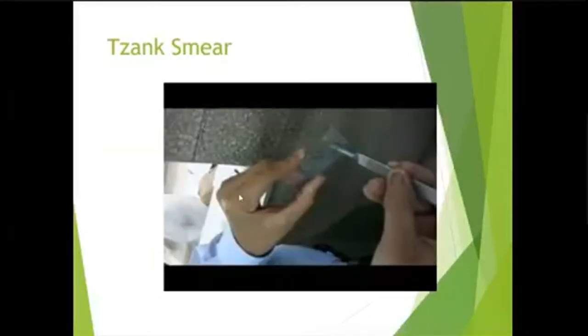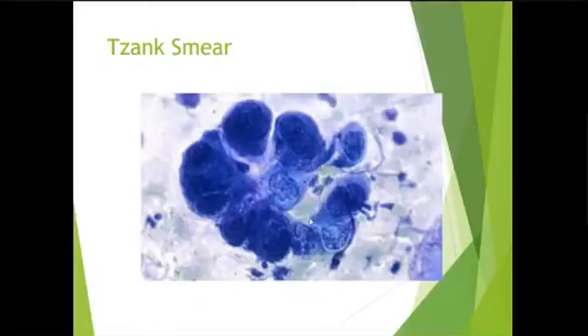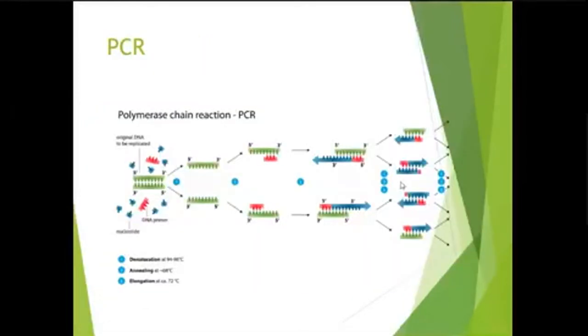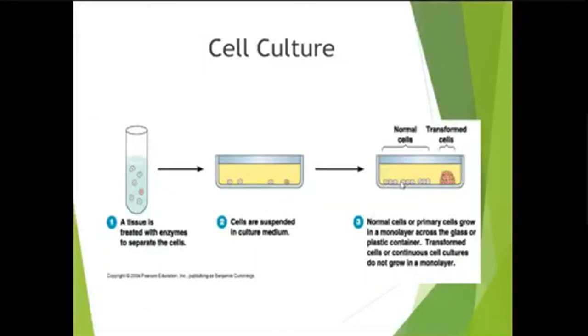This is the formation of Tzanck smear. You can see you spread the scraping from the vesicle over the slide, and you see these are giant cells. These are actually epidermal cells which are infected with virus, and they are fused together to form giant cells. This is histopathology. Again, in histopathology, you see giant cells, the fusion of epidermal keratinocytes. And PCR, cell culture.